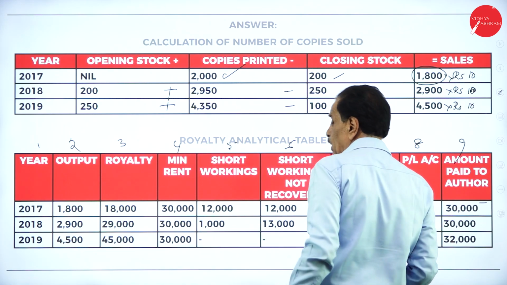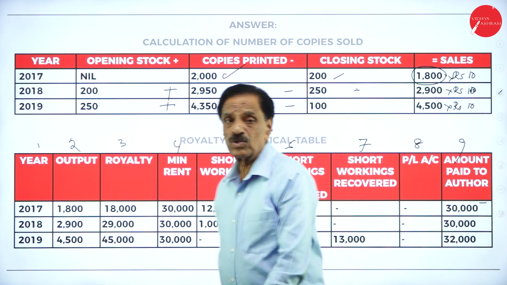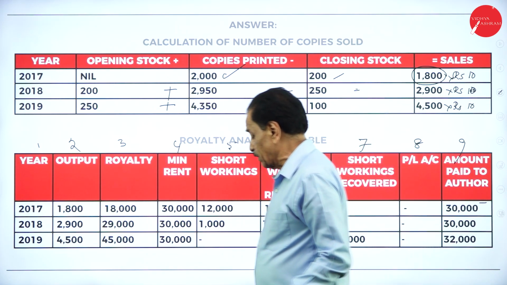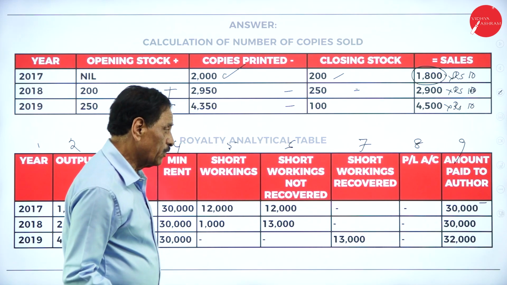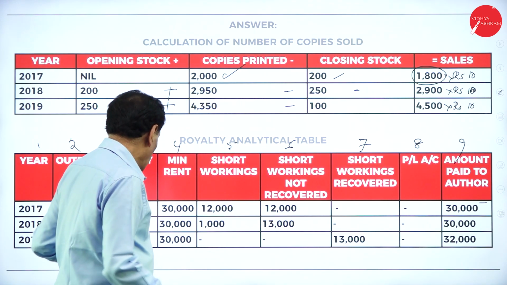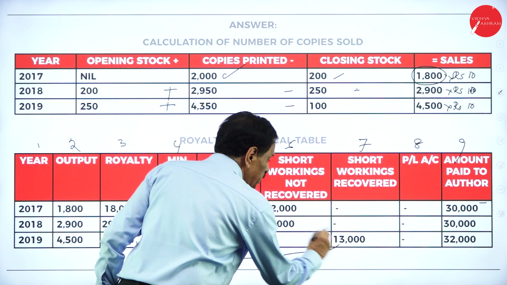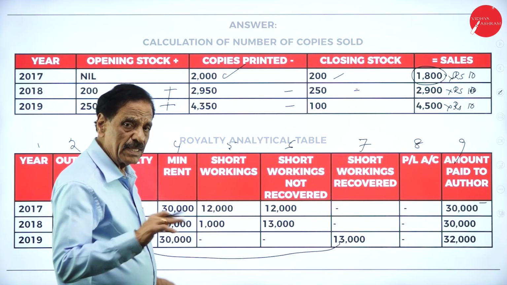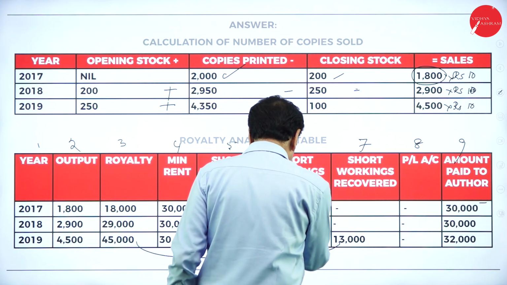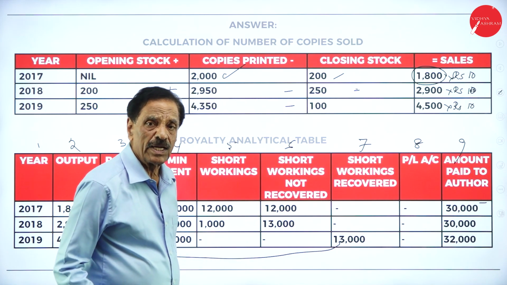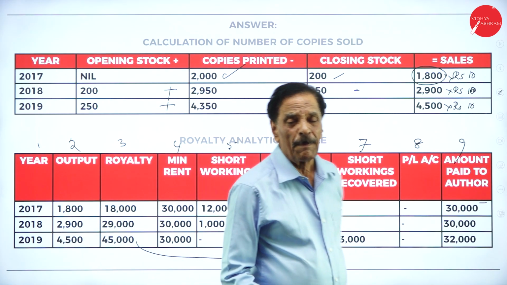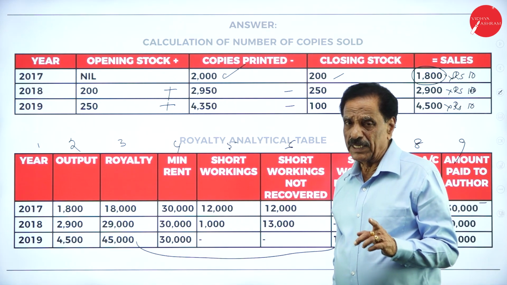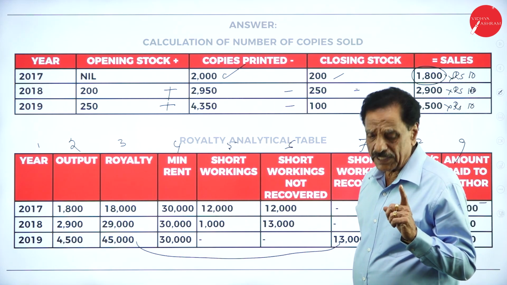Then in the last year, your sale is 4,500 into 10, which is 45,000, but minimum rent is 30,000. So what will the lessee do now? First, he will pay the 30,000 out of 45,000. He will recover how much? 13,000. What's the balance left over? That 2,000 will be paid to the author. 30,000 plus 2,000. How much shortage recovered? The entire 13,000 has been recovered. There is no loss to the lessee, as it is considered either the minimum rent or the royalty, whichever is more.